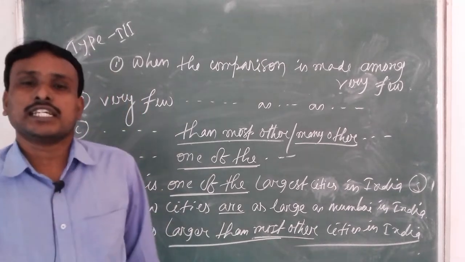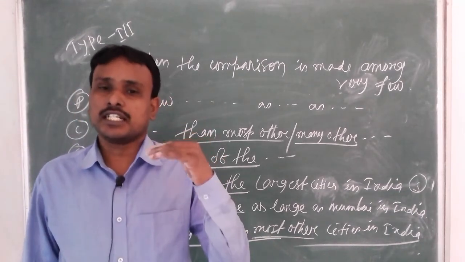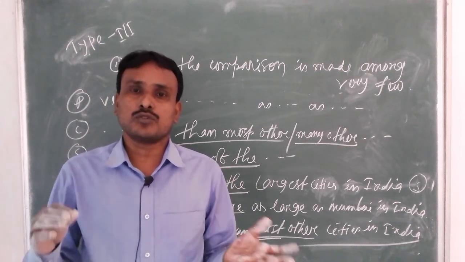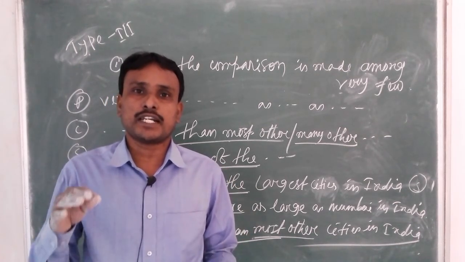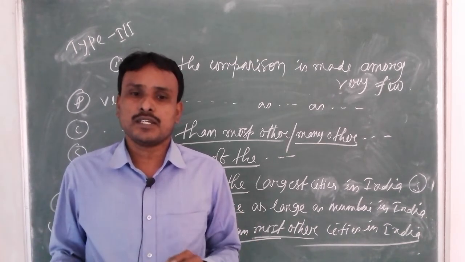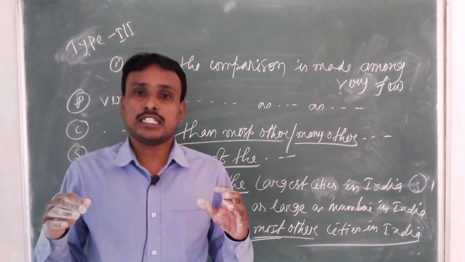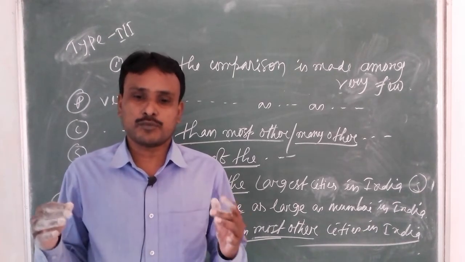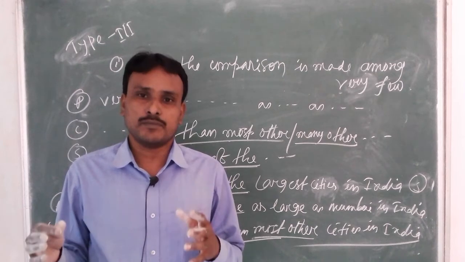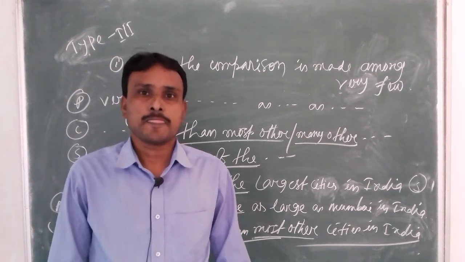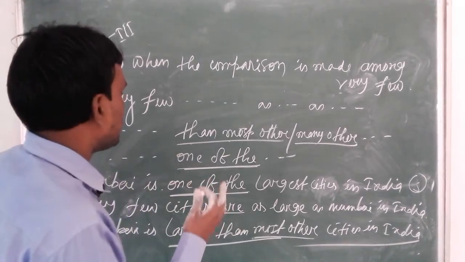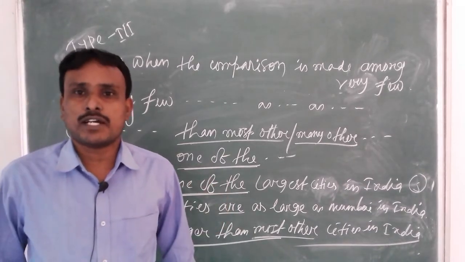So dear students, I have already discussed what is degree of comparison, what are the rules of comparison, how to change sentences from positive to comparative, comparative to superlative, and superlative to positive. So it has 3 types, and all the types I have already discussed. I think you all have understood well.